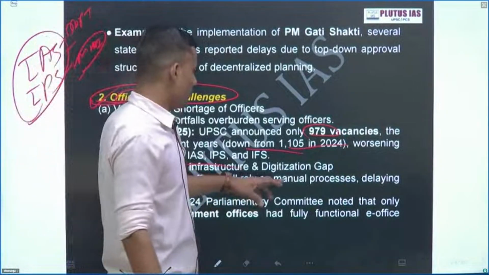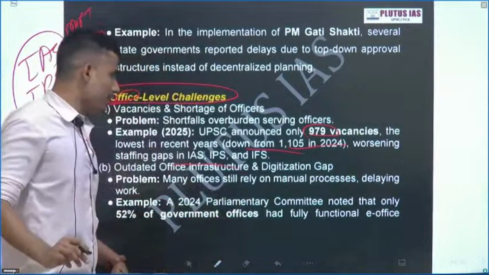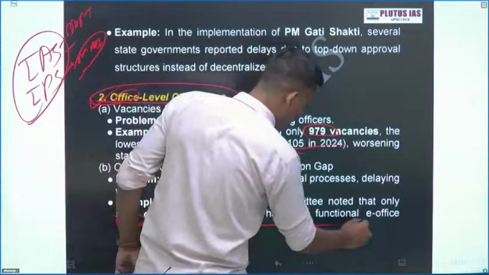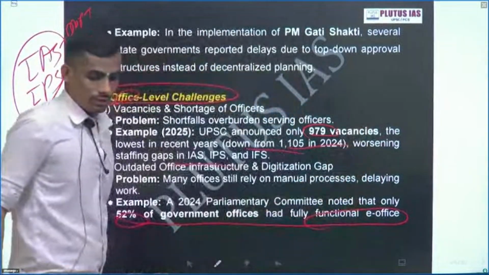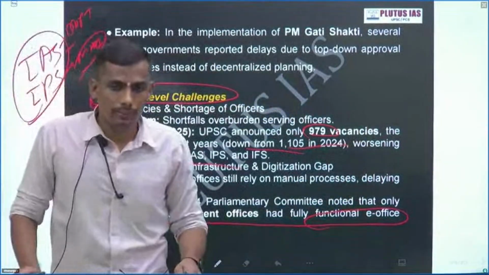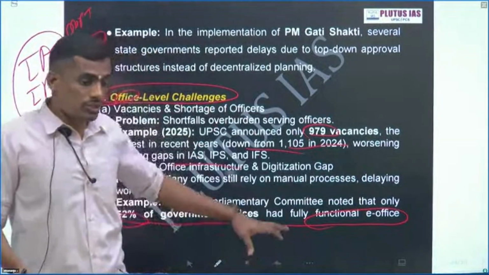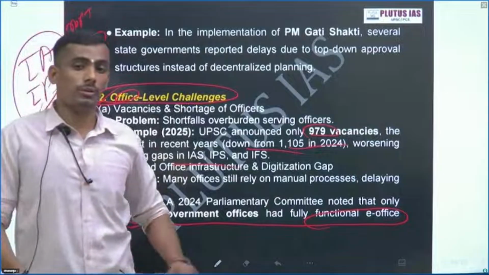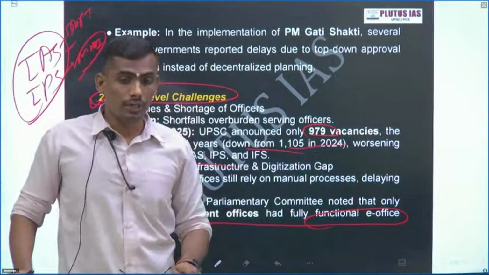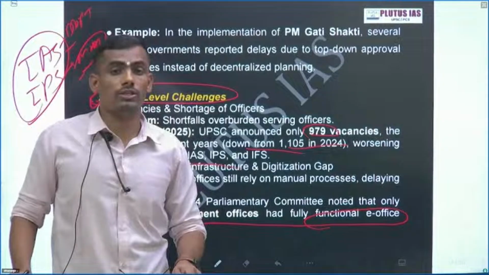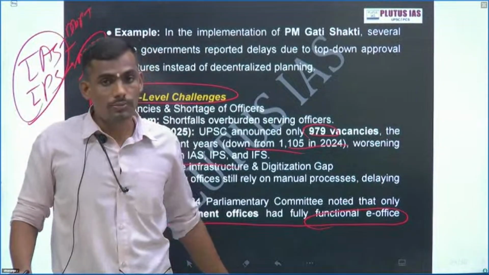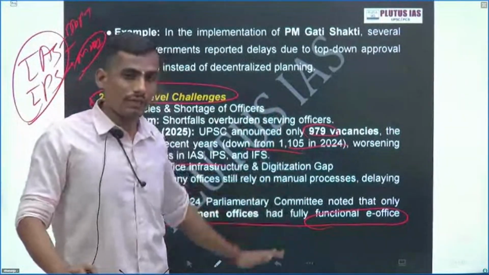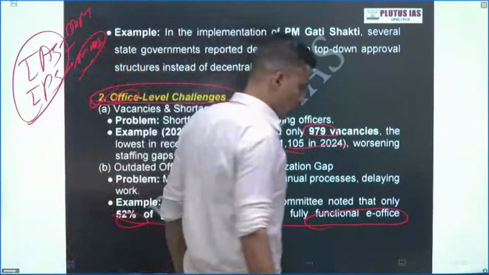A parliamentary committee noted that only 52% of government offices are fully functional e-offices. We are talking about the Digital India Mission, but still only 52% of government offices are on e-governance, the remaining 48% are not. Can you imagine, the Digital India Mission was launched in 2014, and after 11 years, progress is there, 52%, but still issues remain. So these are the office level challenges.